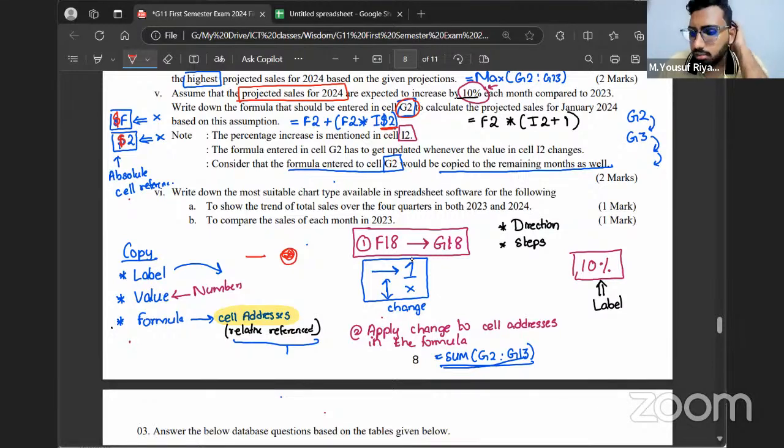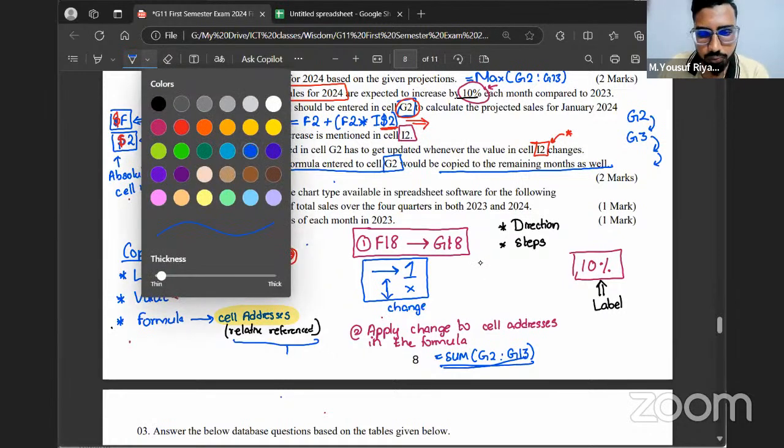Right. Again, the I2 cell, with the percentage. Read the question. I'm pretty sure you joined at the last moment. The question was: if we include something unnecessary, is there any possibility of getting it wrong? It's like this. For this question, you can mention I2, or you can mention $I$2 as well. Both are correct.